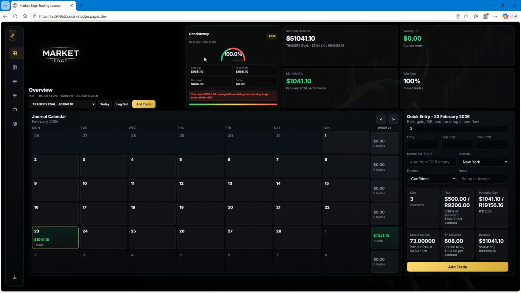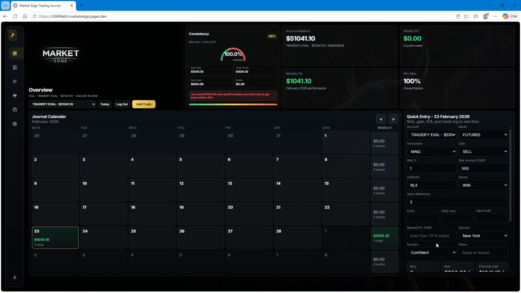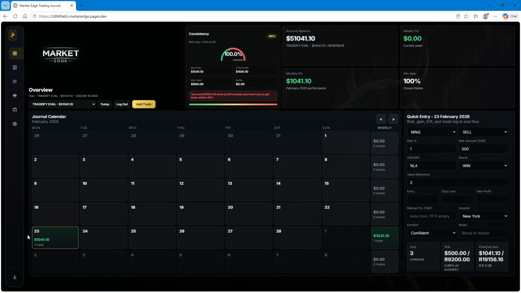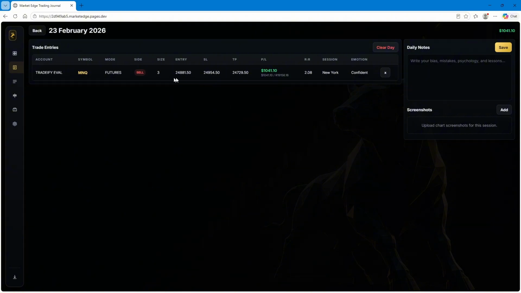And now here's where it becomes interesting. So now it shows me you need $1,561 more profit outside from best day to get back within 40%. So you can't make this amount straight up, but you have to trade up until that amount, and then you'll be back in within consistency if you stay within 1,000 or less for the remaining days. Then it's going to work out for you. So let's move on. Like you can see, once you press enter, all of the stuff clears and all of that information goes over here, and there's all of your information there.